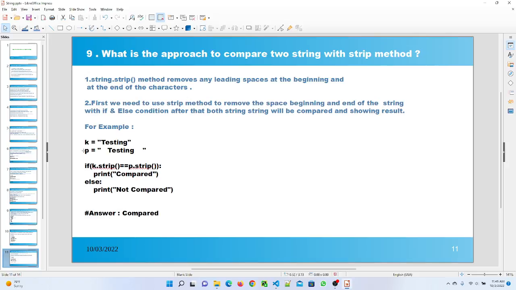I mentioned two strings here. One does not have space, but in the other string, the value P, I gave white spaces at the beginning as well as the end. Then I use the strip method. As we know, the strip method removes the space at the beginning as well as the end of the string. After that, I use the if and else condition to compare. After execution, it removes the spaces and gives me the value compared.